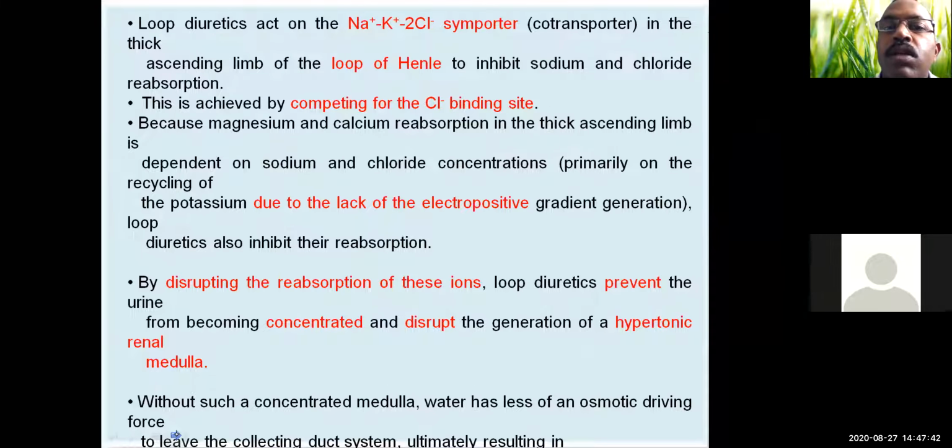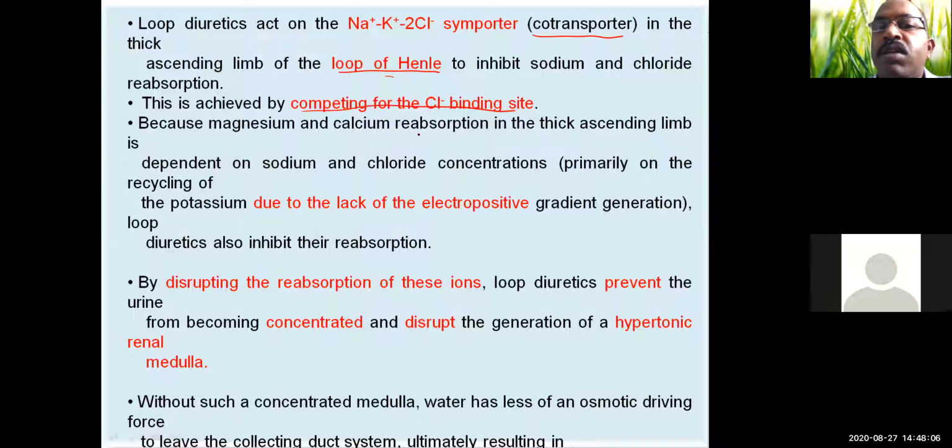Then the loop diuretics act on the Na plus K plus Cl minus importer, which is also called the co-transport system, in the ascending limb of the loop of Henle, competing for the chloride ion binding site.